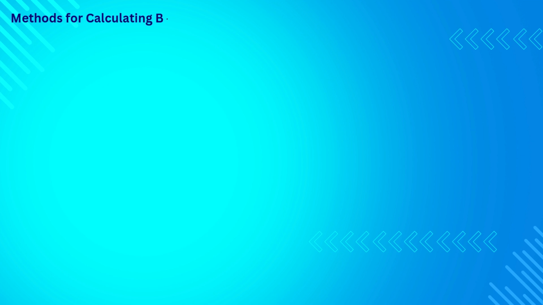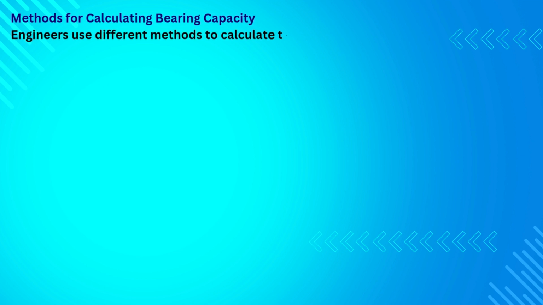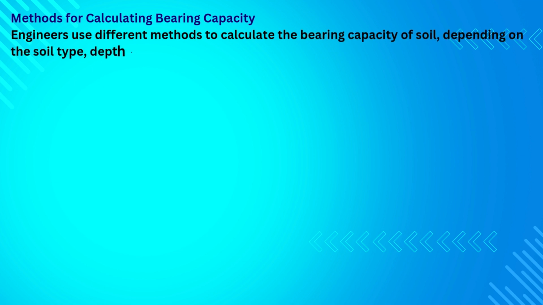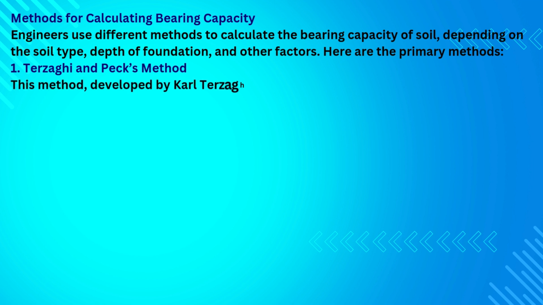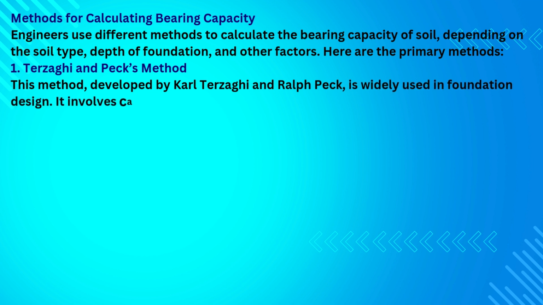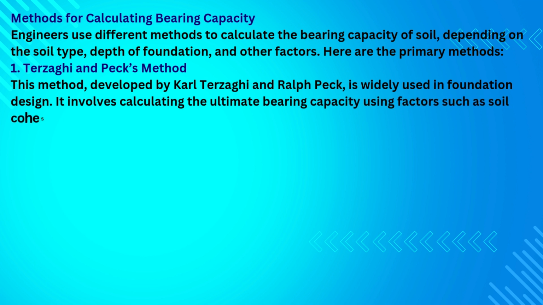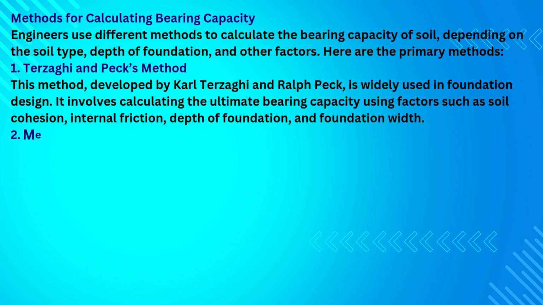Methods for calculating bearing capacity. Engineers use different methods to calculate the bearing capacity of soil, depending on the soil type, depth of foundation, and other factors. Here are the primary methods. 1. Terzaghi and Peck's method. This method, developed by Carl Terzaghi and Ralph Peck, is widely used in foundation design. It involves calculating the ultimate bearing capacity using factors such as soil cohesion, internal friction, depth of foundation, and foundation width.